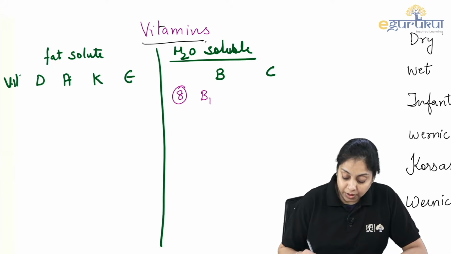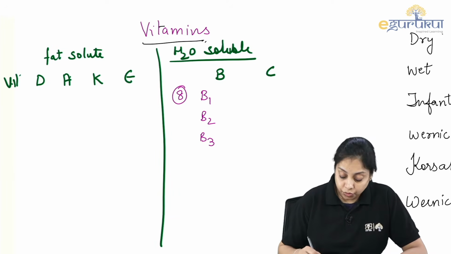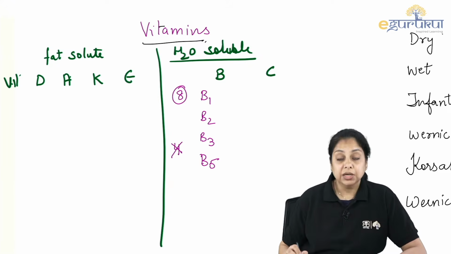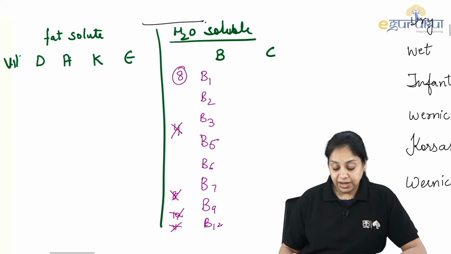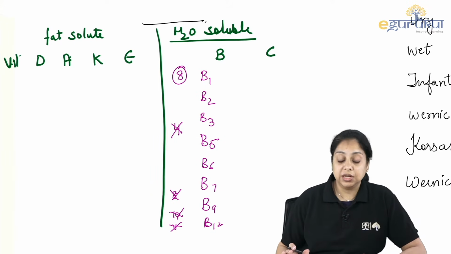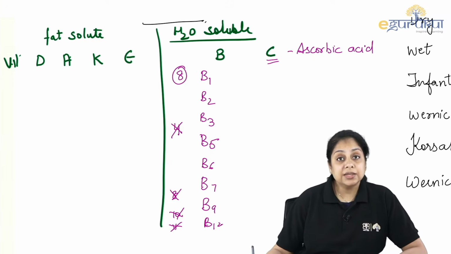That is vitamin B1, B2, B3. Do you have B4? No, you don't have B4, but you have B5. So there is no 4 in between. Do you have 6? Yes, B6 is there. Then B7 is there. Then B9 and B12. So there is no 8, no 10, and no 11. So you can remember it anyway. These are the 8 vitamin Bs, and they have names associated with them. And then vitamin C is ascorbic acid. Vitamin C is also known as ascorbic acid.